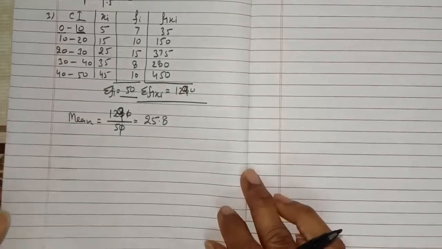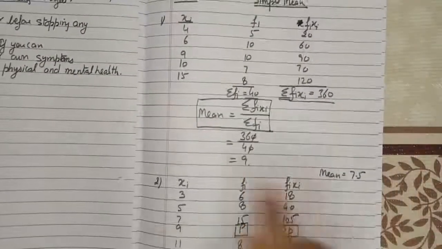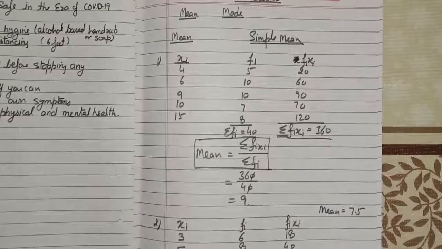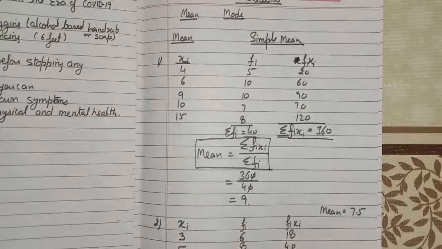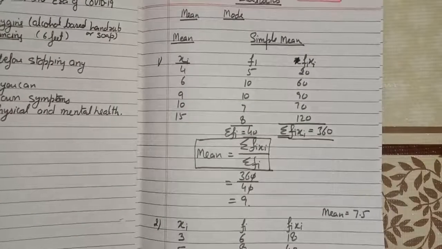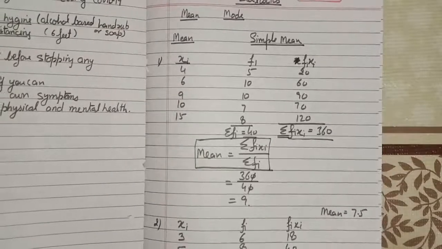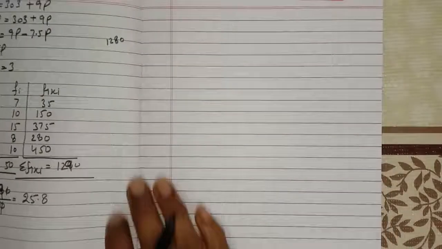Now the another method. You know one thing, if by any formula, if you are finding the mean by any formula, by using the simple mean method or by applying the assumed mean method, you will get the same answer. It doesn't matter which formula you are applying. ओके तो दोनों से आंसर सेम आता है, आपको जो भी कन्वीनियंट होता है. अगर क्वेश्चन में लिखा आता है कि यू हैव टू यूज़ दिस फॉर्मूला, देन यू विल यूज दैट फॉर्मूला. अदरवाइज यू कैन फाइंड द मीन बाय यूजिंग एनी ऑफ द फॉर्मूला. Now the another method, this is called the assumed mean method for finding the mean. I'm taking the same question for this one.